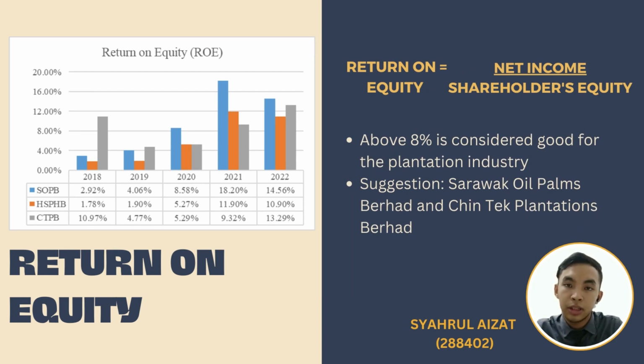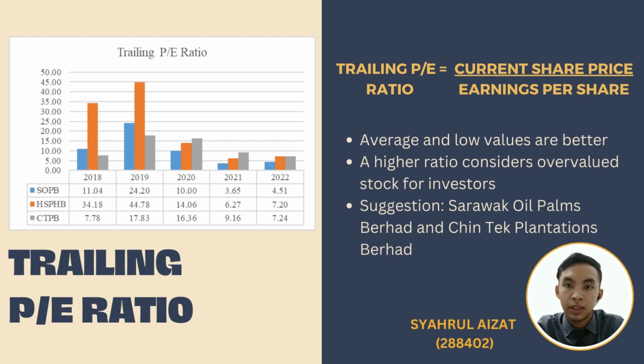Next is return on equity. According to the graph, it shows that the highest ROE is in 2021 by Sarawak Oil Palms Berhad, which is 18.2%, and the lowest is in 2018, 1.78% by Hapsing Plantations Holding Berhad. I show that above 8% is considered good for the plantation industry. With the analysis, Sarawak Oil Palms Berhad and Chintek Plantations Berhad have good ROE in 3 years over 5 years. Other than that is the trailing price earnings ratio, or we can call the PE ratio.